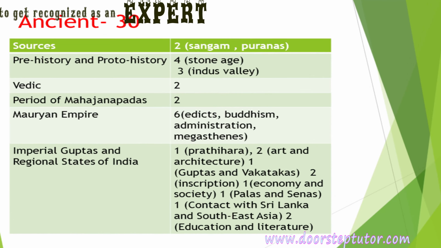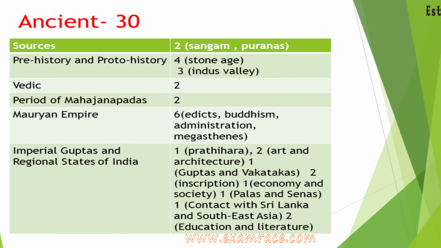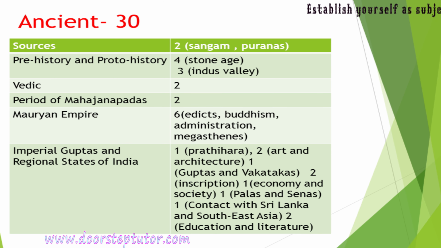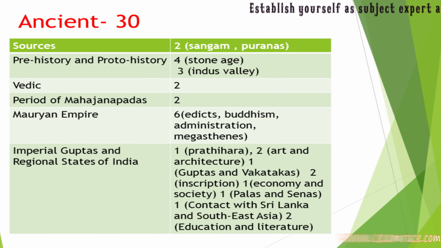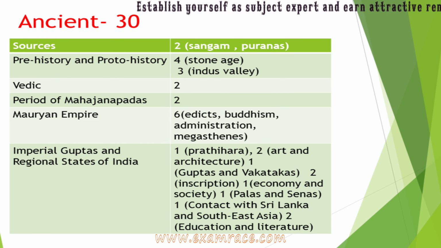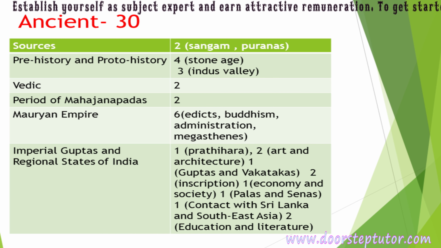Coming to the section of ancient Indian history, 2 questions came from sources of ancient Indian history. Out of them, one was from Sangam literature and one was from Puranas. 4 questions were asked from Stone Age, 3 questions were from Indus Valley civilization, 2 were from Vedic era and 2 questions were from period of Mahajanapadas.